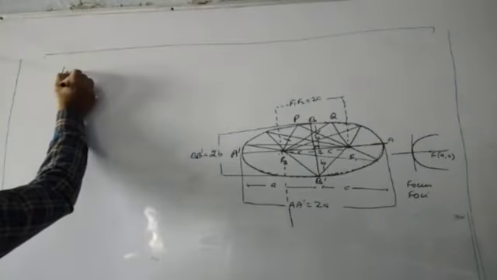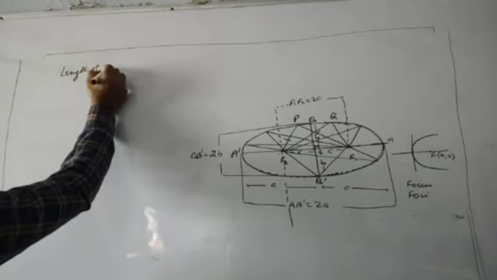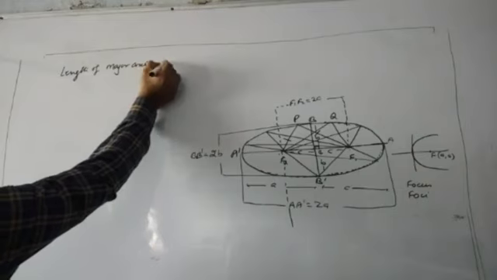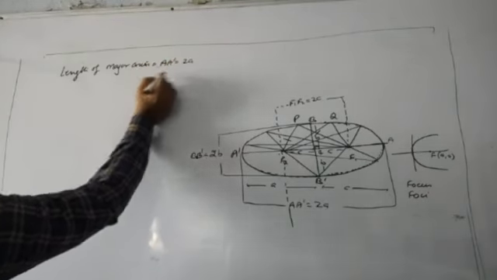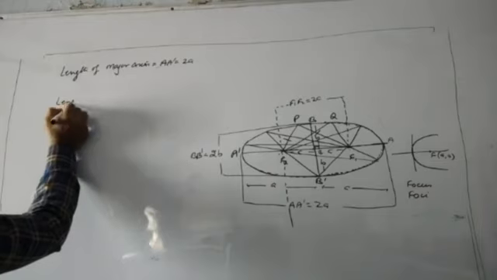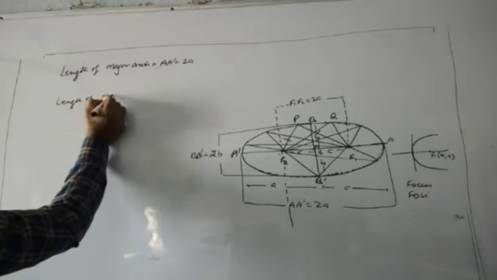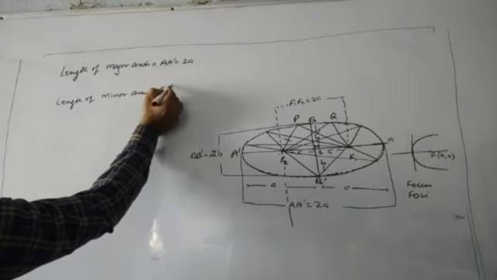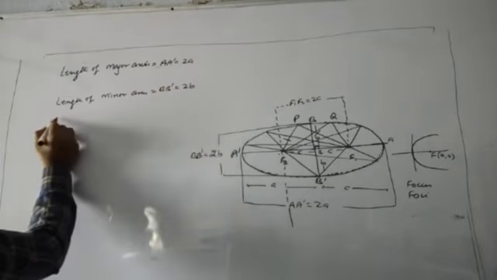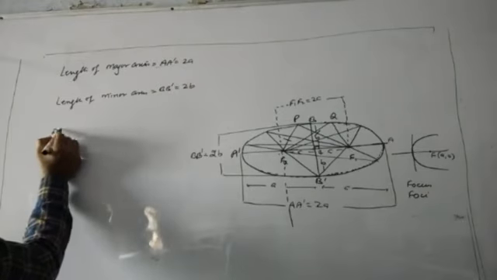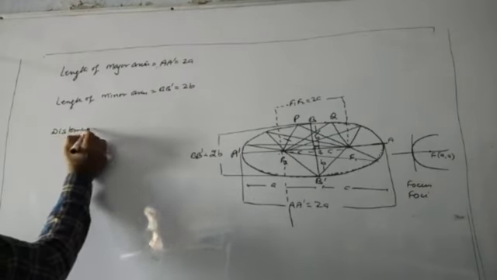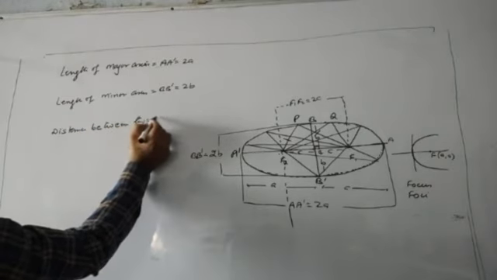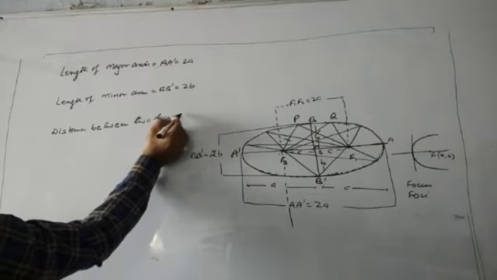Length of major axis, that is AA dash, equal to 2A. Length of minor axis BB dash is equal to 2B, and distance between two foci is equal to 2C.